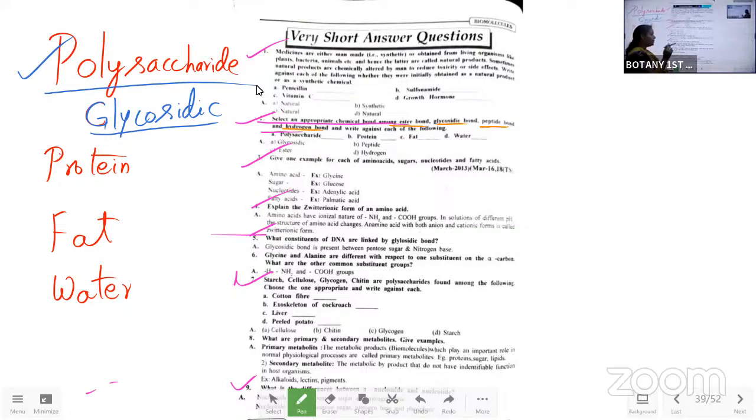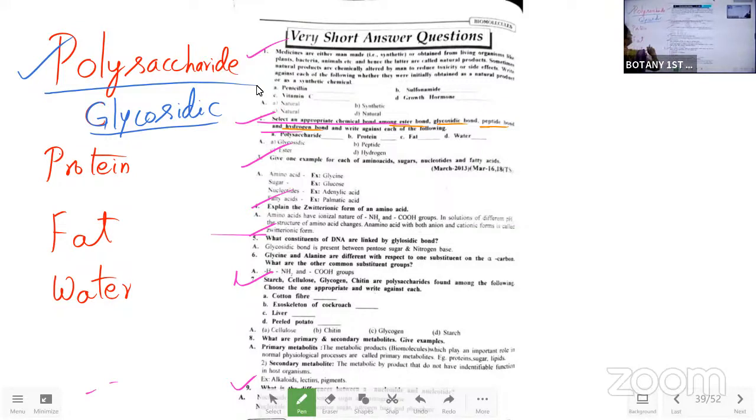So here also the same thing. Everything is perfect. So be sure: polysaccharide is the cell wall composition in the algal members. In the algal members, the cell wall composition always has a glycosidic bond. Remember glycosidic bond. And the next one is the protein.